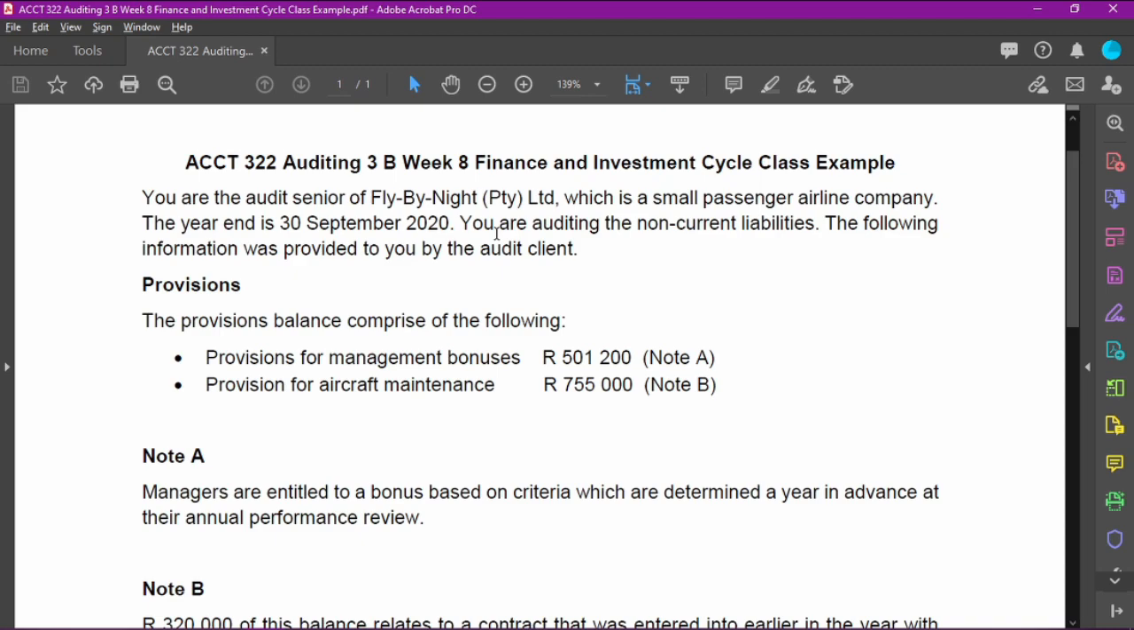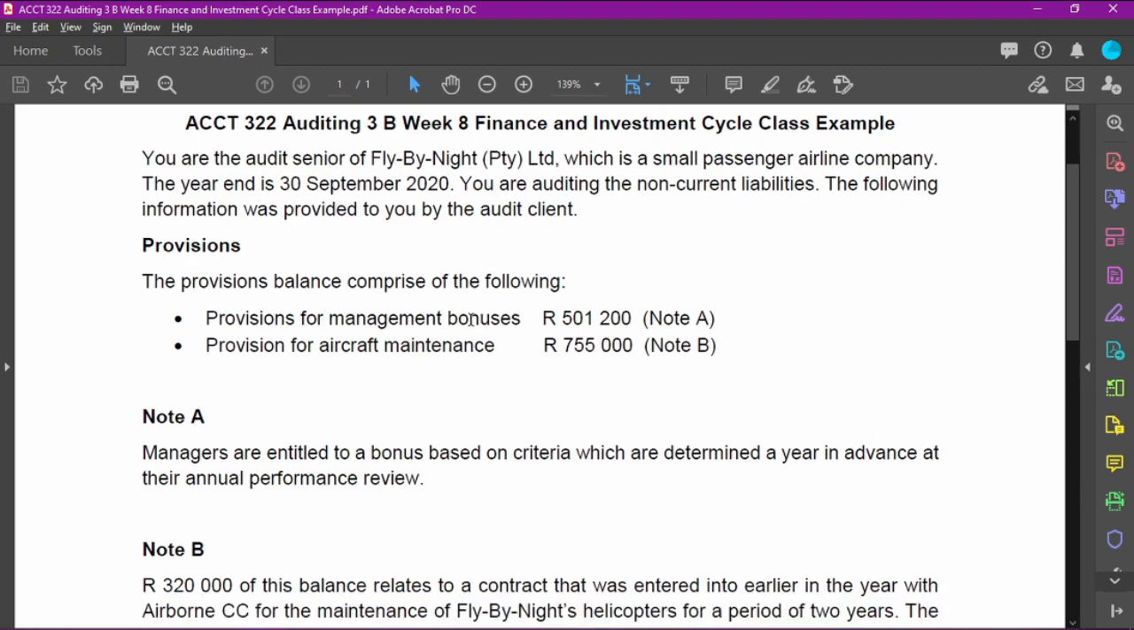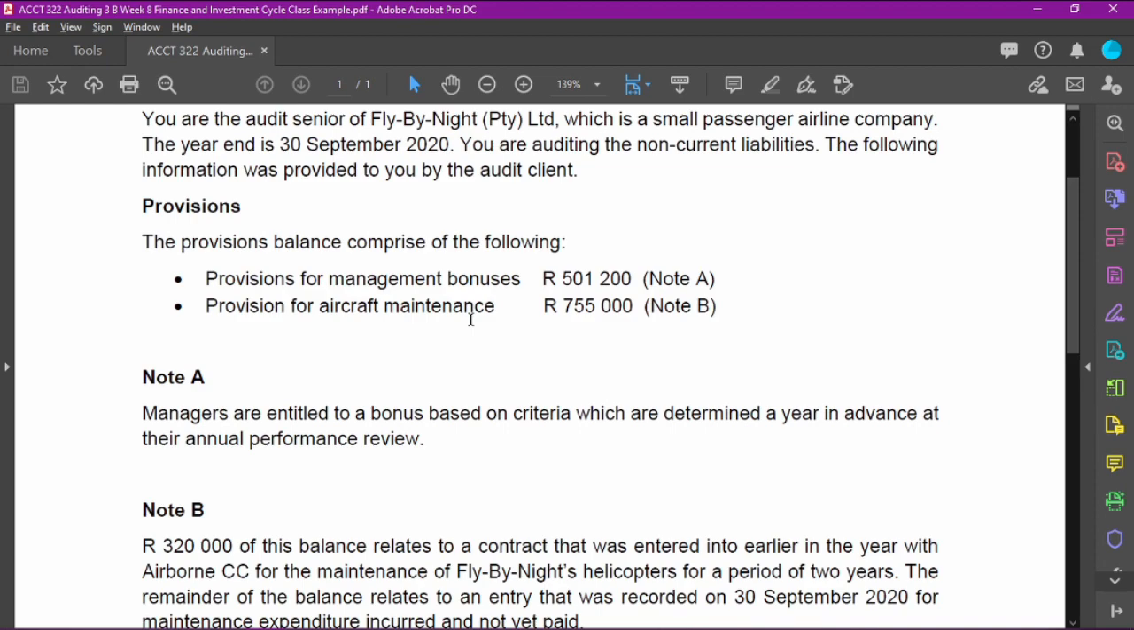We've got provisions for management bonuses. Note 1 says managers are entitled to a bonus based on the criteria which is determined a year in advance at the annual performance review.